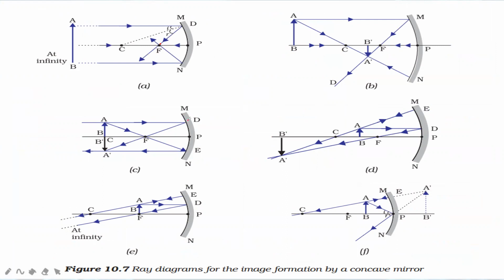You can see that this ray and this ray, they both are meeting here. That is at the center of curvature. And the image that is formed here is A dash B dash. This image is similar in size to the object. AB is the object and A dash B dash is the image. So image and object are of the same size.